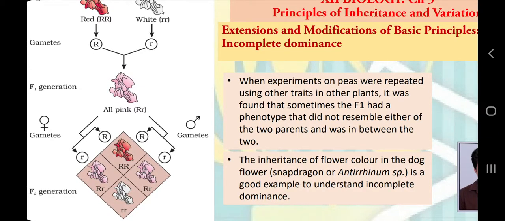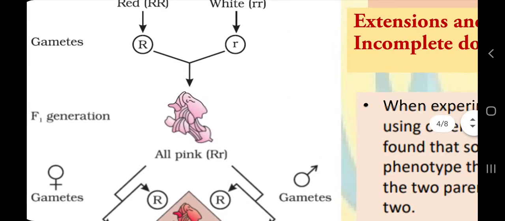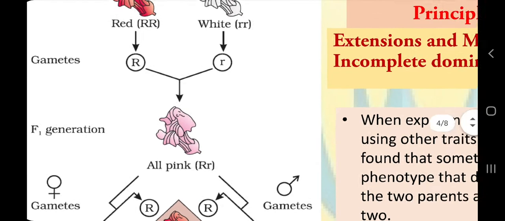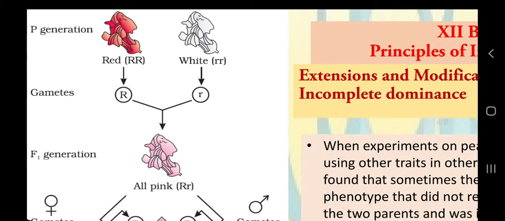They also occur in pairs, and in the F1 generation the slight change is that the capital R, or allele for red flower color, is not able to express itself completely because of the presence of small r. This is only what is happening. So we call this phenomenon incomplete dominance.